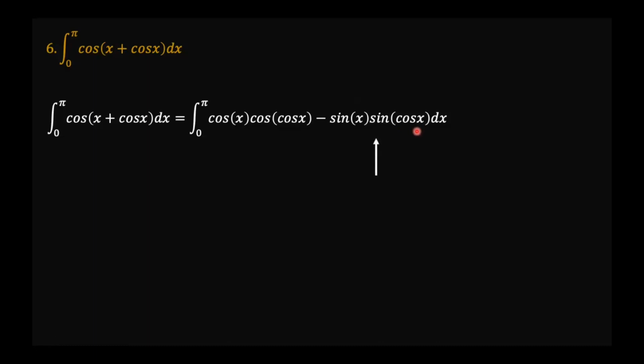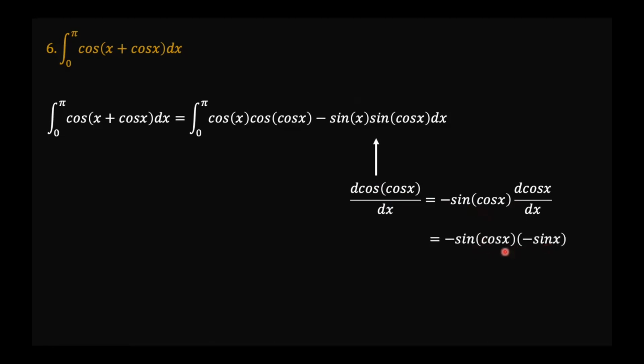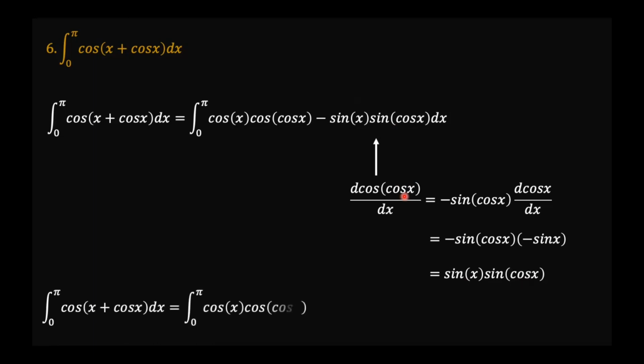Now, it's easy to look at this and say, okay, if I differentiated cosine cosine x, this is the same as negative sine of cosine x times the derivative of cosine x, which is negative sine x. So the negative signs cancel out, and you have sine x sine cosine x. So this is the same as the derivative of cosine cosine x. So what that means is that the integral of cosine x plus cosine x is the same as the integral of cosine x cosine cos x minus the integral of the derivative of cosine cosine x.